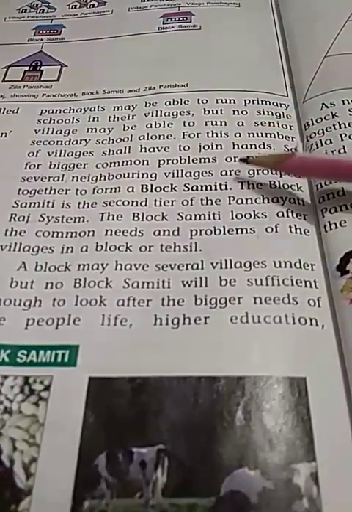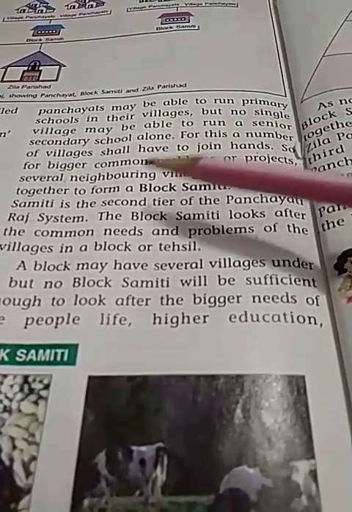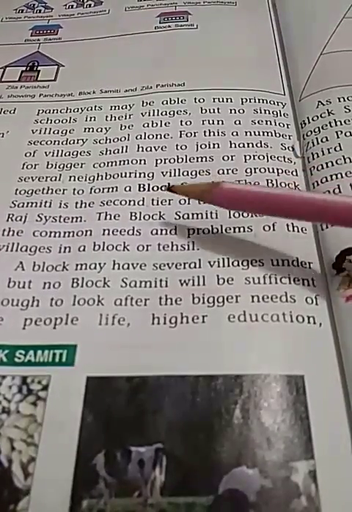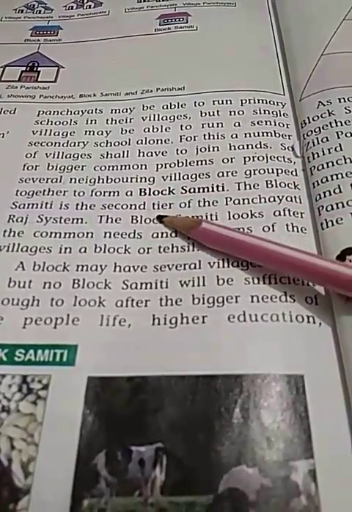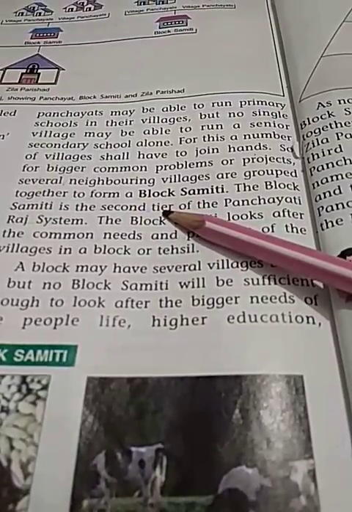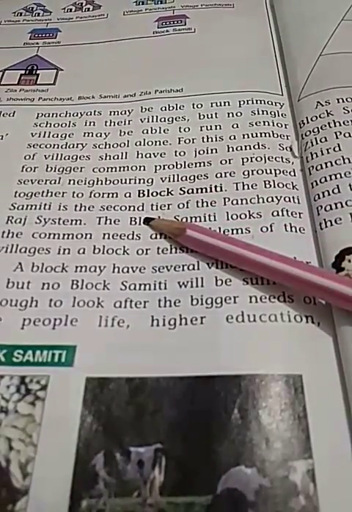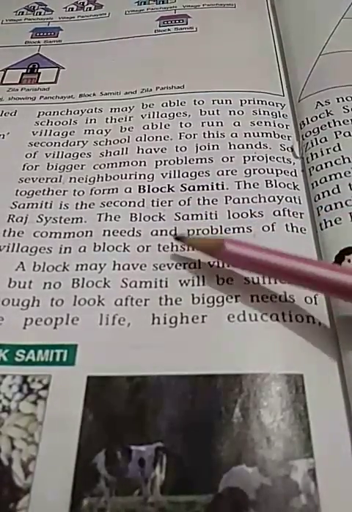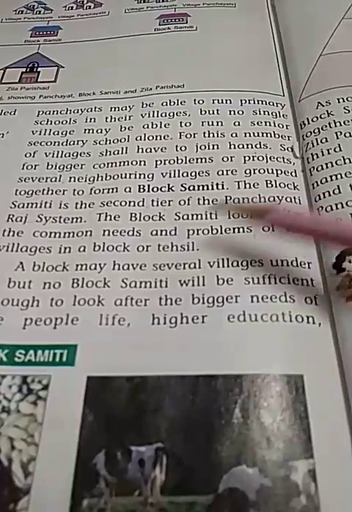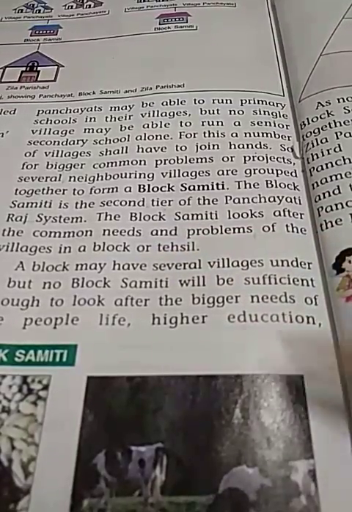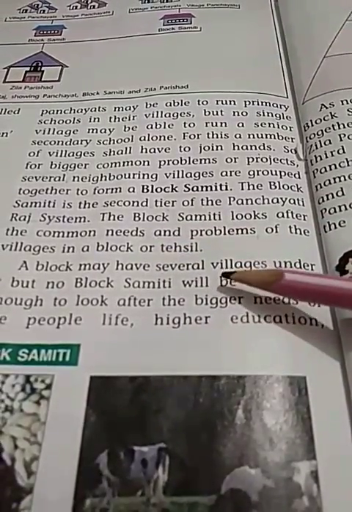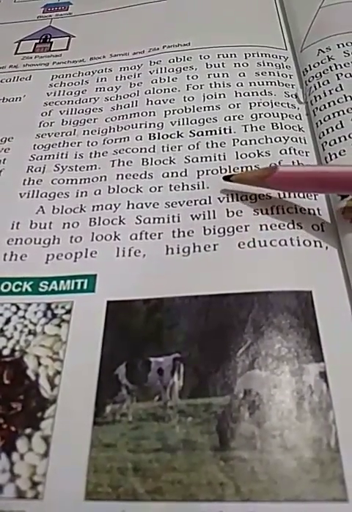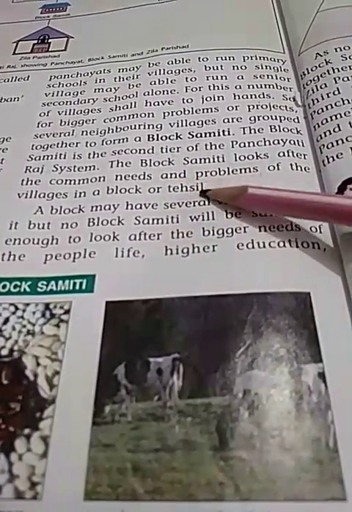When these groups of villages are grouped together, that is known as block samiti, and the block samiti is the second tier. First tier panchayat, second tier block samiti. The block samiti is the second tier of the panchayati raj system. It looks after the common needs and problems of the villages in a block or tehsil. Block and tehsil are the same.